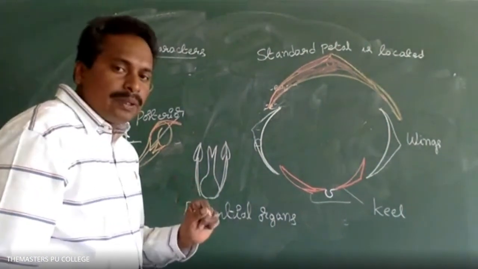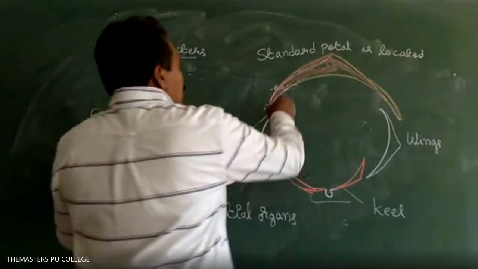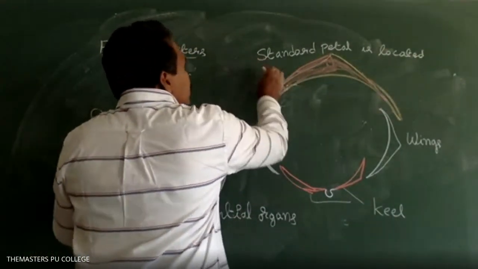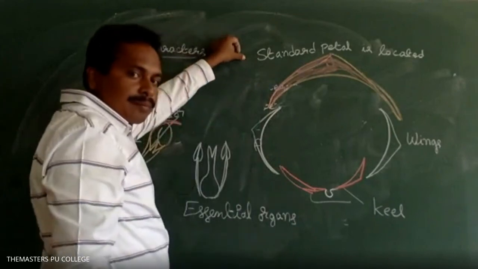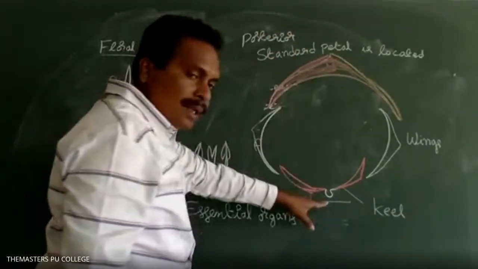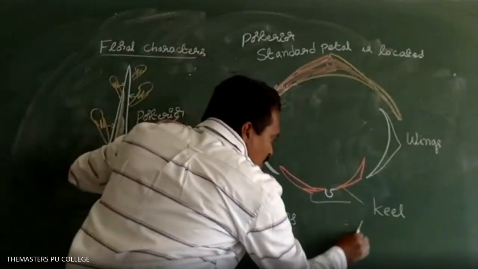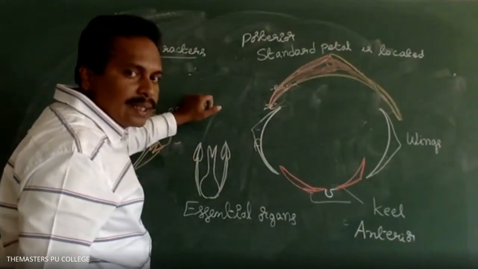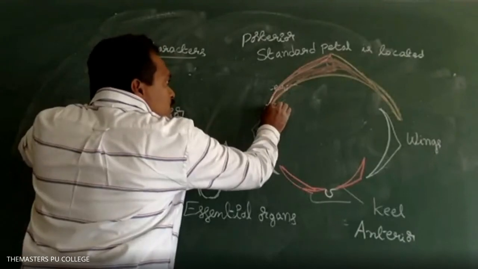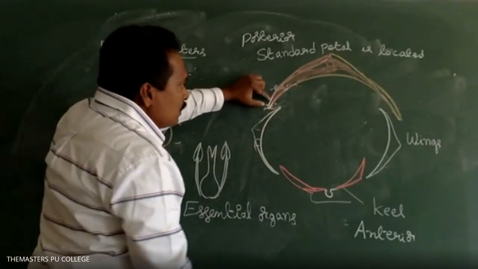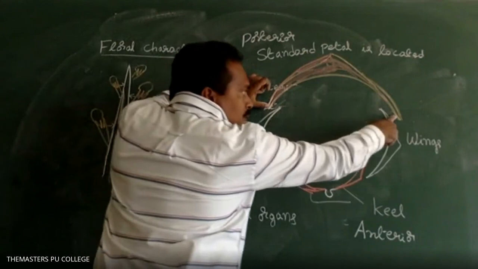The overlapping, is it towards the posterior or anterior side? Posterior. The standard petal is located towards the posterior. Keel petals are located towards which side? Anterior. Yes. The overlapping takes place from posterior to anterior, have a look here. These are the edges of the standard petal.